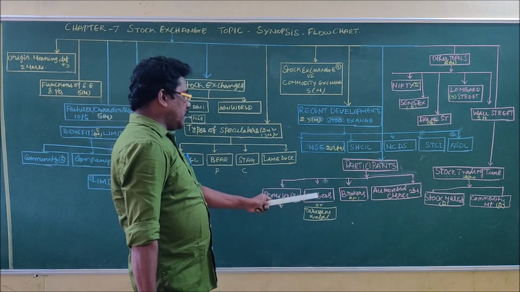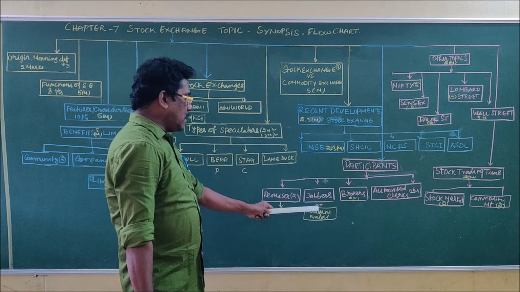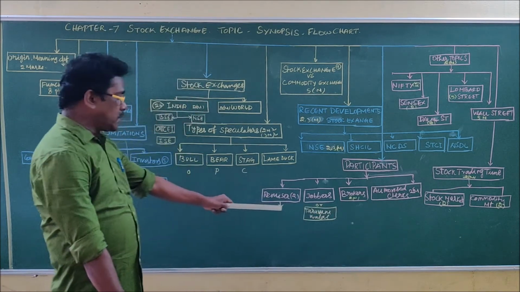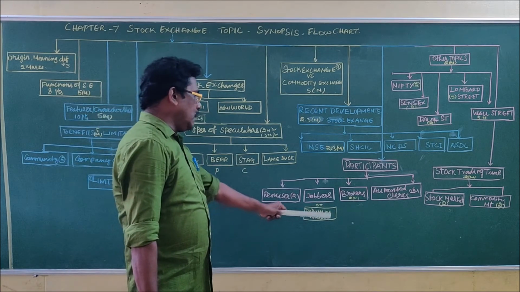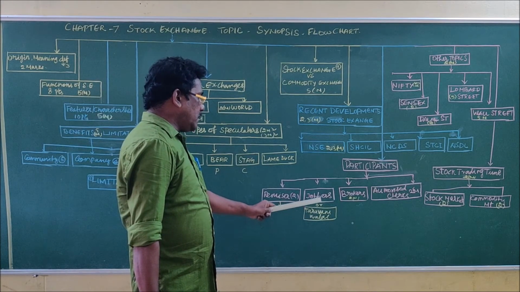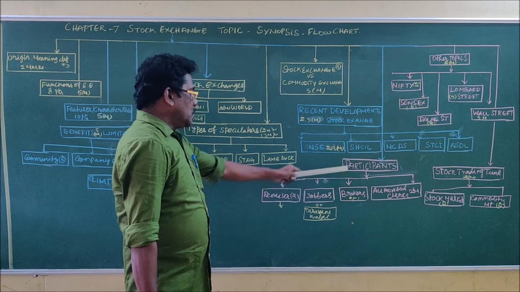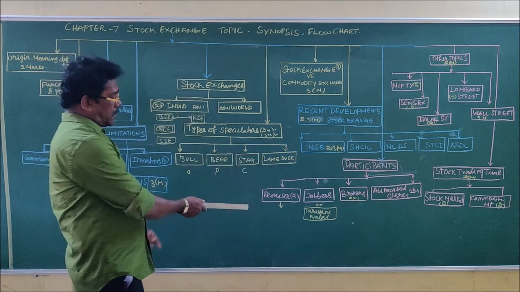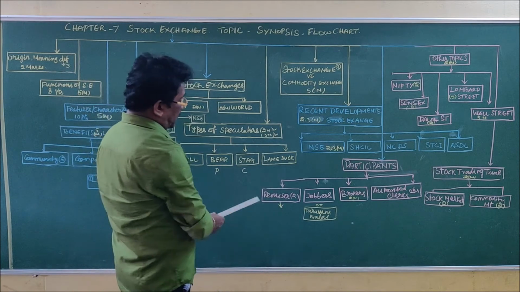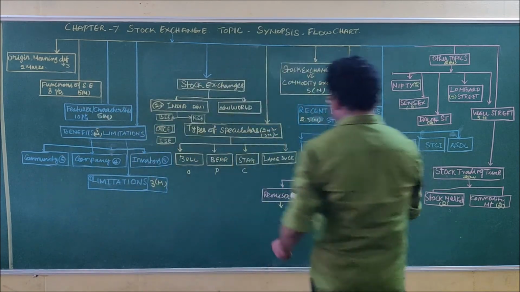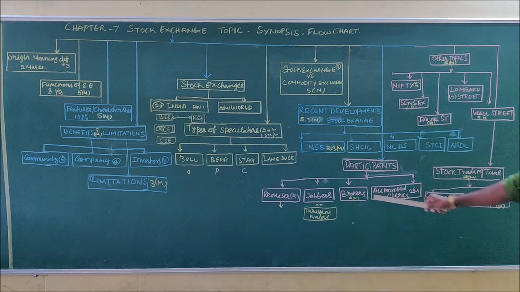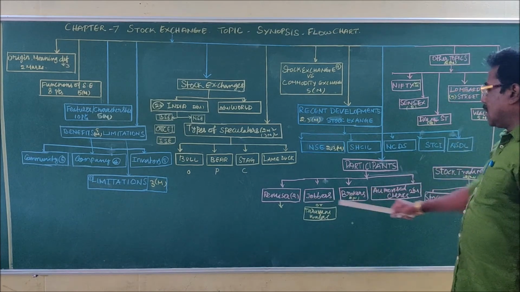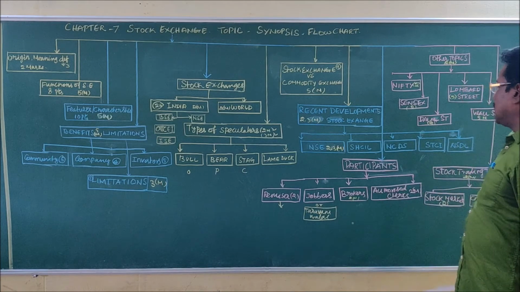Jobber is also another important 2 mark question. The jobbers are also called Tarawaliwalas. The question will be asked like this: who is called Tarawaliwalas? They are nothing but jobbers. So there are 4 important participants in the stock exchanges, namely remisiers, jobbers, brokers, and authorized clerks. These 4 topics are very important regarding 2 mark questions.